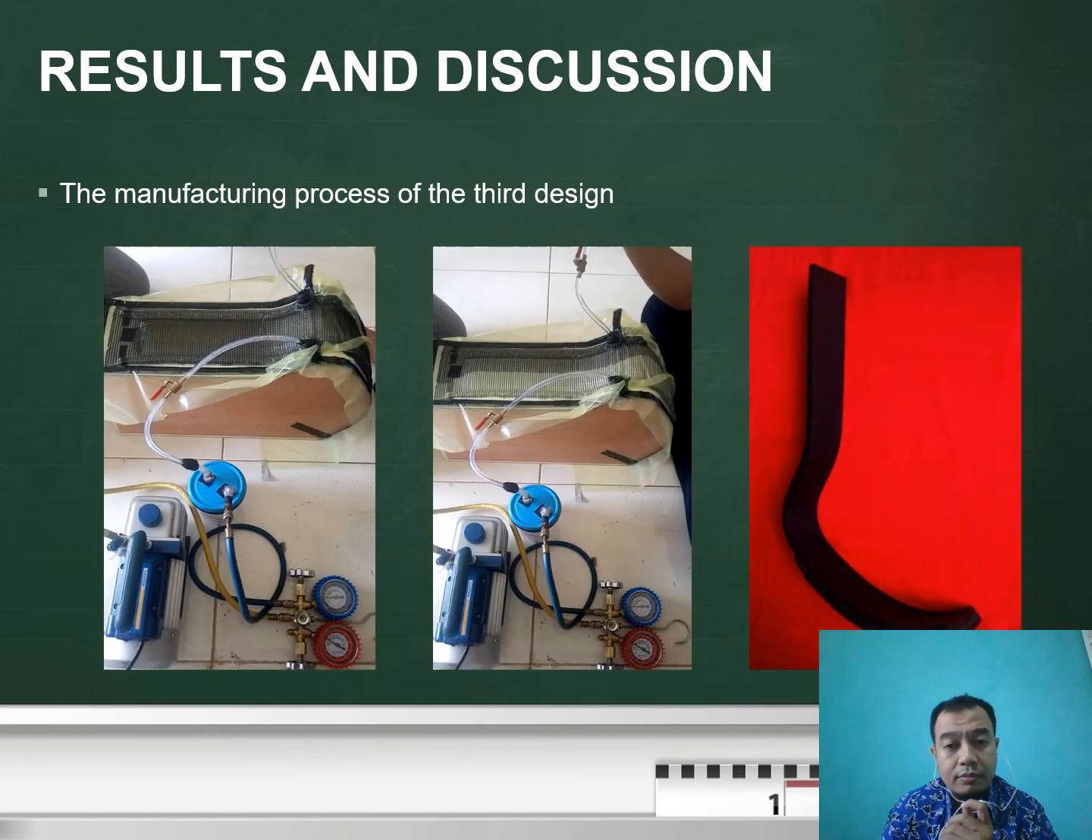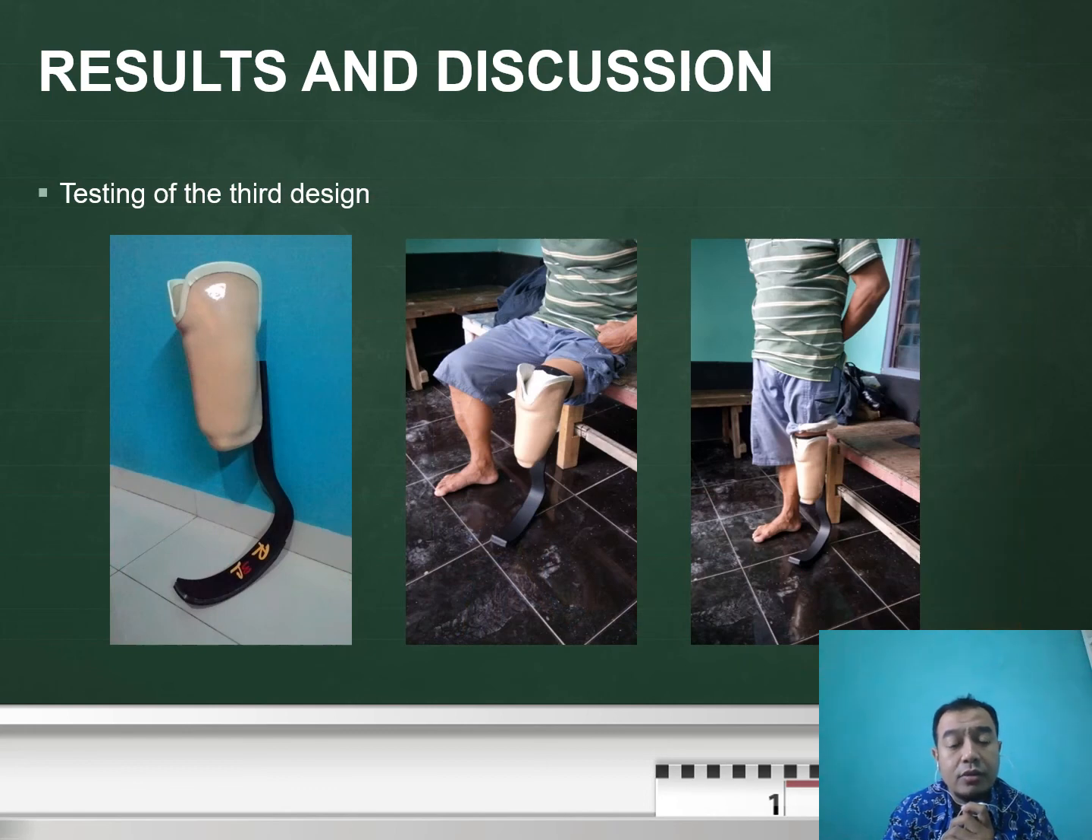And this is the manufacturing process of the third design, and we get this running prosthetic. Then we tried to test this third design which has been manufactured on the people with amputation. This is transtibial amputation, below knee amputation, and we have successfully applied this running prosthetic to the study participant.